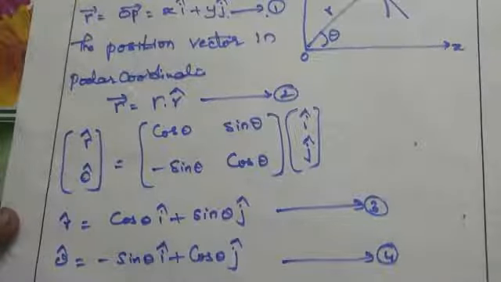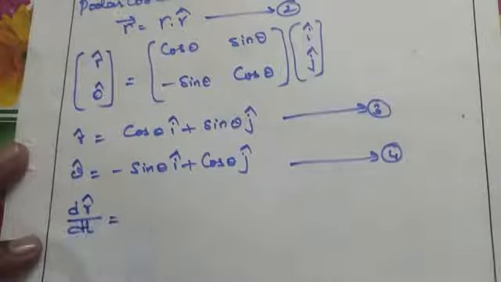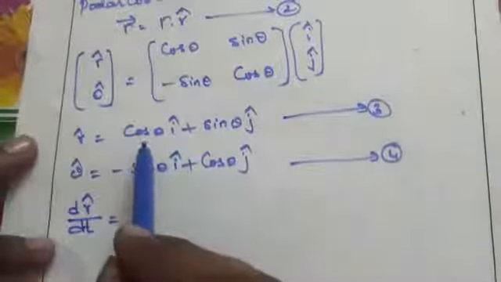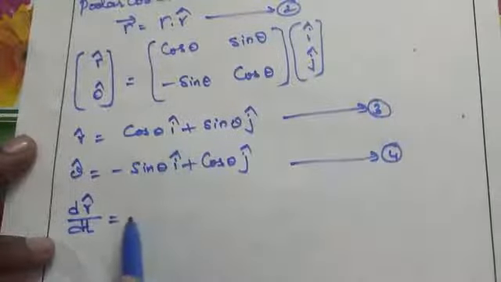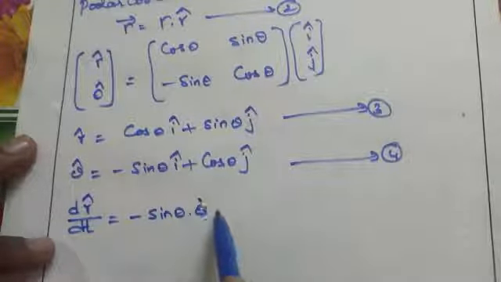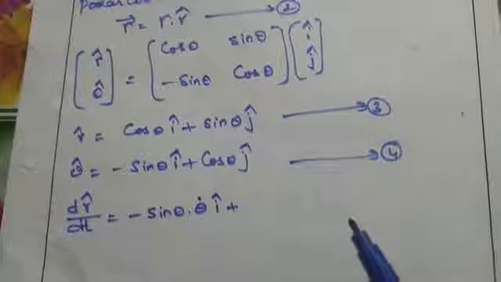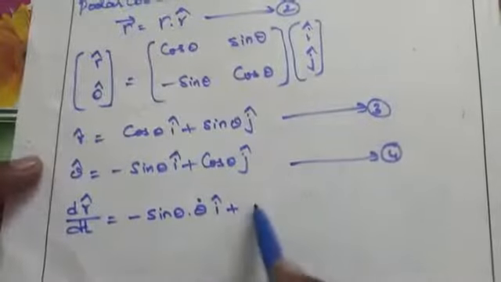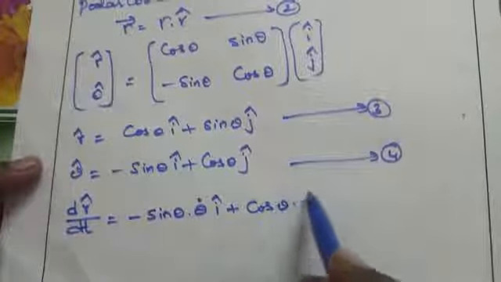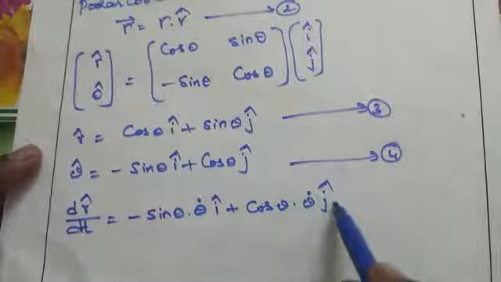Now differentiate equation 3 with respect to t. What do we get here? dr cap by dt equals the differentiation of cos theta with respect to t, which is minus sin theta into theta dot i cap, where theta dot is nothing but d theta by dt, plus the differentiation of sin theta, which is cos theta into theta dot j cap. Here we take theta dot common.